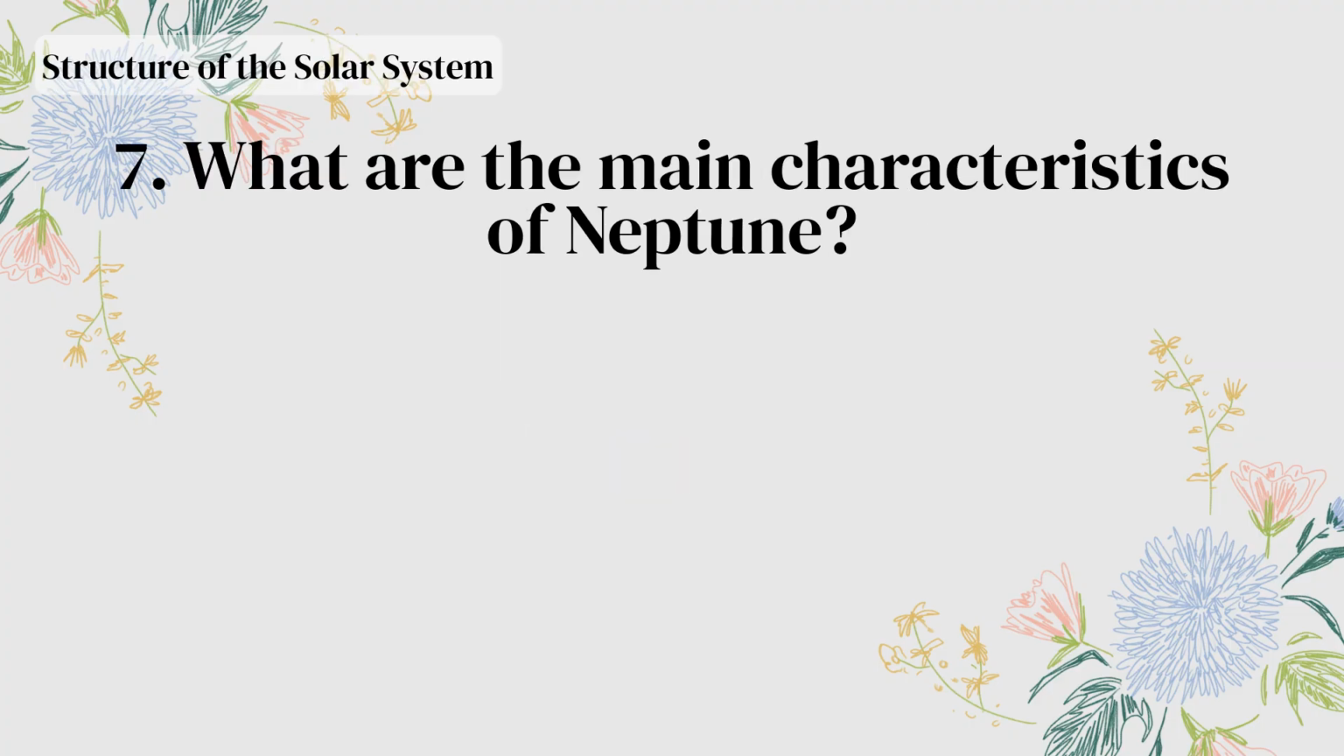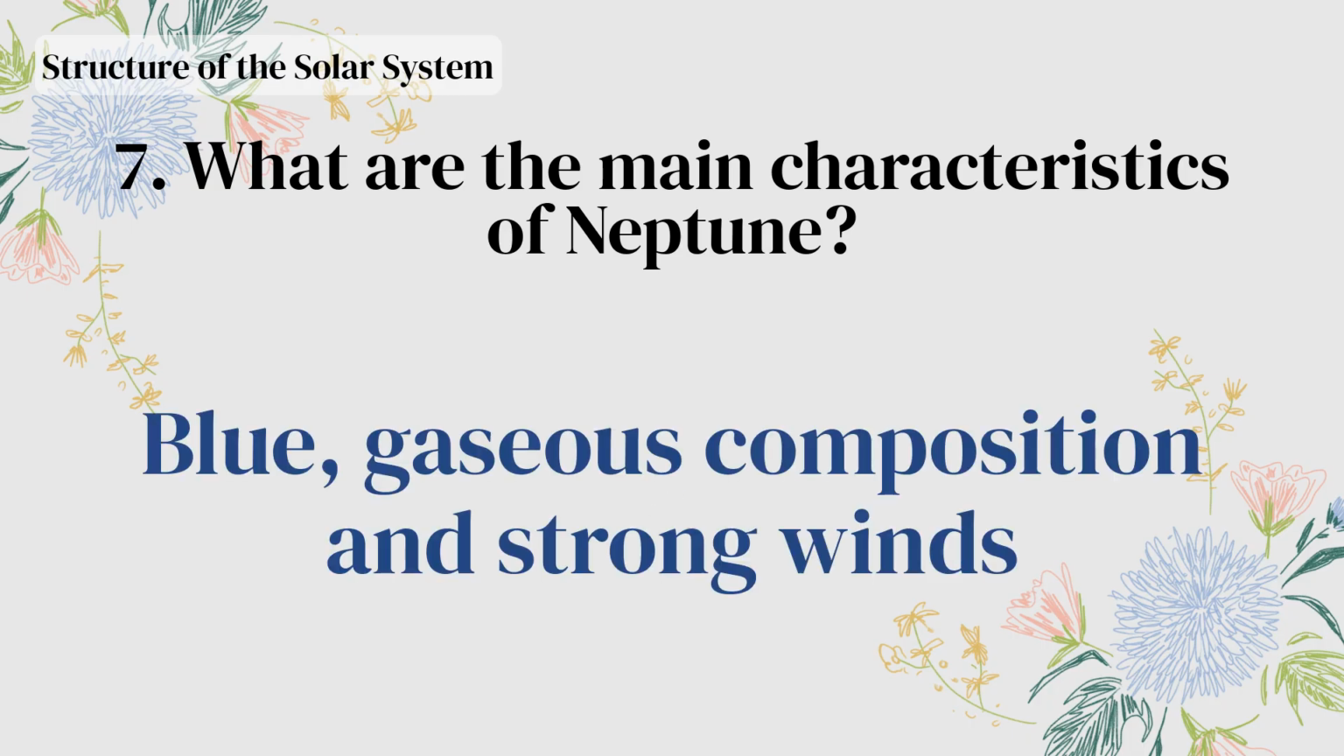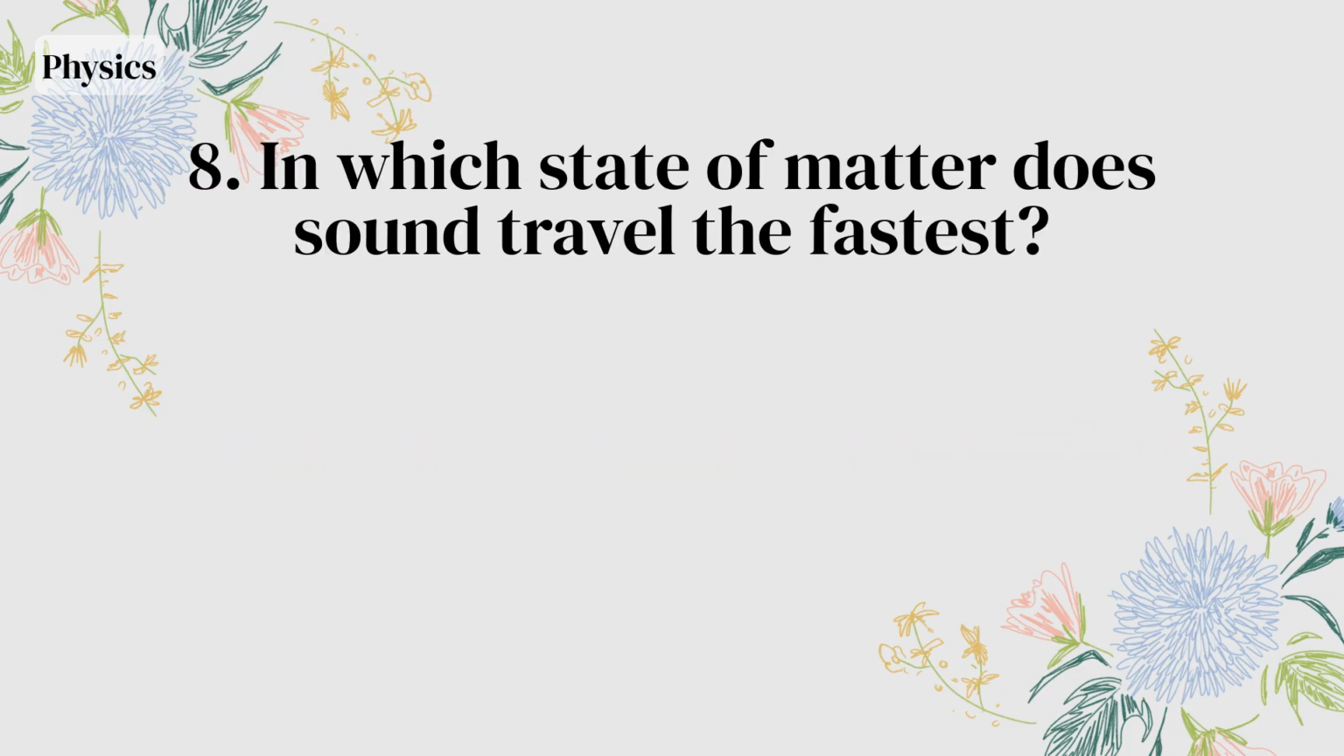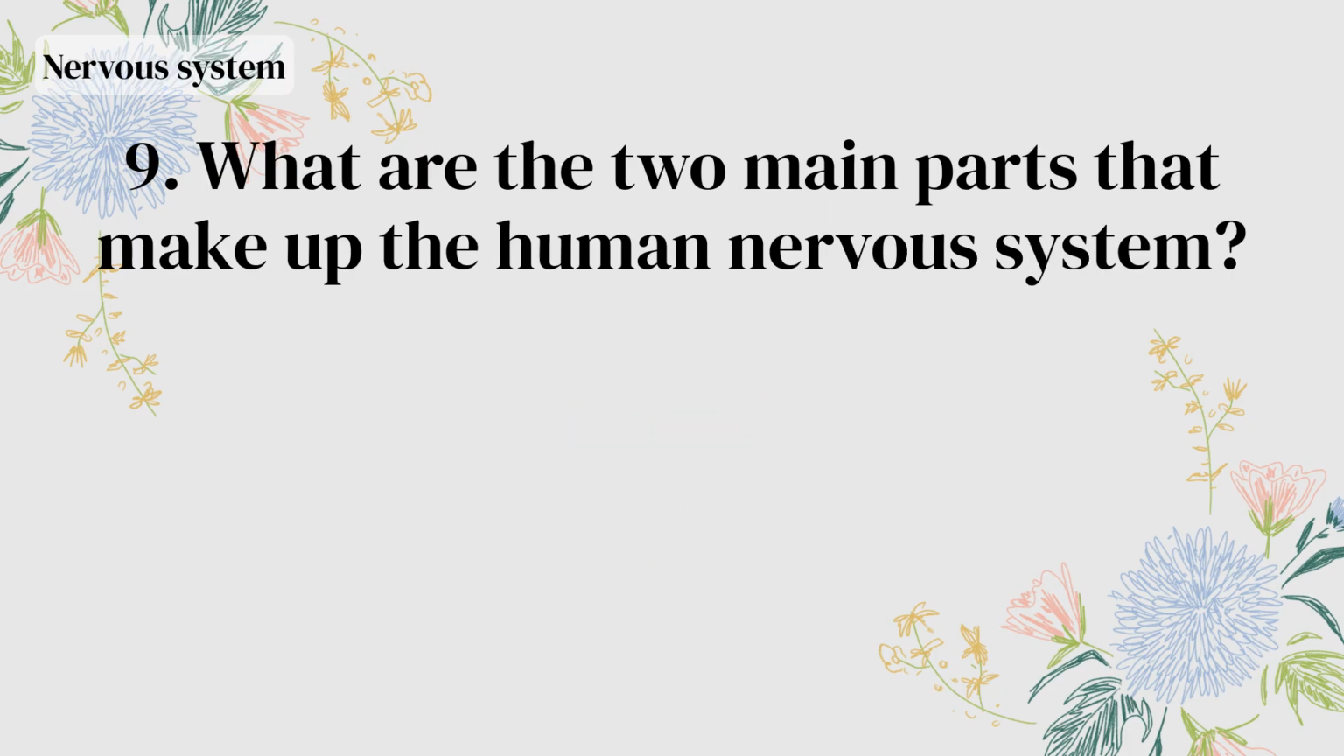Phloem. What are the main characteristics of Neptune? Blue, gaseous composition and strong winds. In which state of matter does sound travel the fastest? Solid. What are the two main parts that make up the human nervous system?